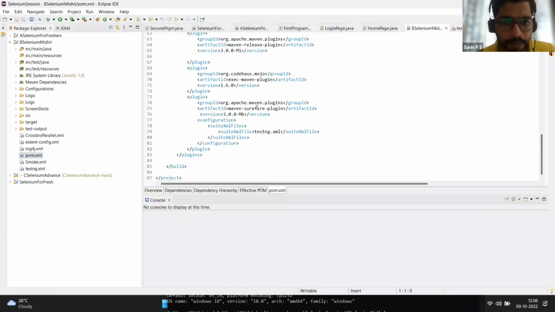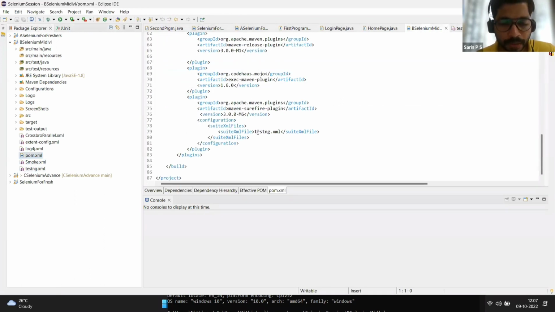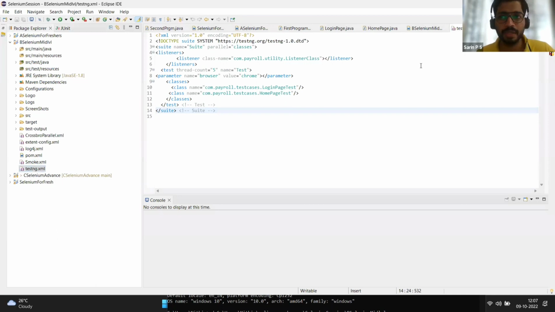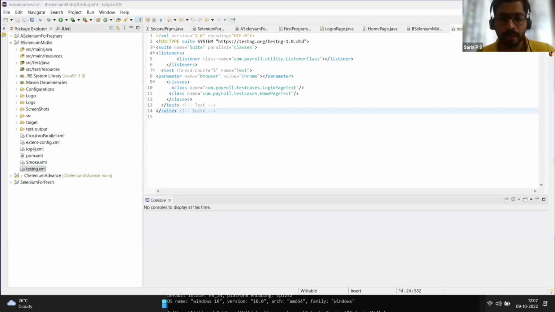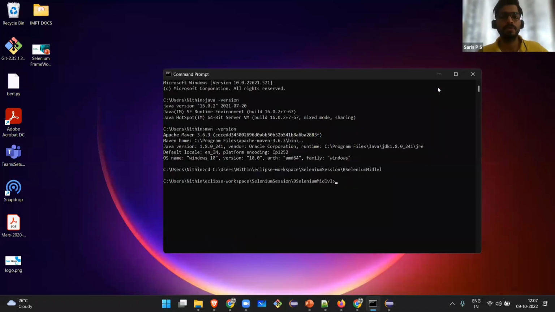Inside pom.xml, I am asking it to run the test cases in testng.xml. So testng.xml may be containing 3 test cases. Let's try that. After that I will change it to smoke.xml. So currently if I run pom.xml, it will run all the test cases mentioned under this testng.xml. This is what I'm trying to achieve. I'm not going to do this using Eclipse. I'm going to do this using CMD.